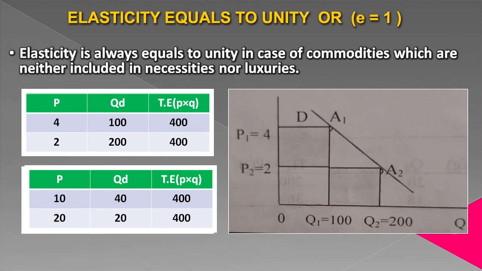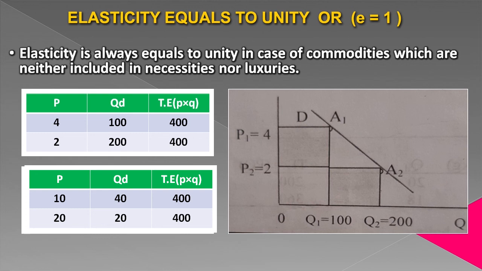Elasticity equals unity, or elasticity equals 1. Elasticity is always equal to unity in case of commodities which are neither included in necessities nor luxuries. Total expenditure will not change in that case. Here in a table you can see price is 4, quantity demanded is 100, total expenditure is 400. Price decreases to 2, quantity demanded increases to 200. Now total expenditure again is 400. There is no change in total expenditure.